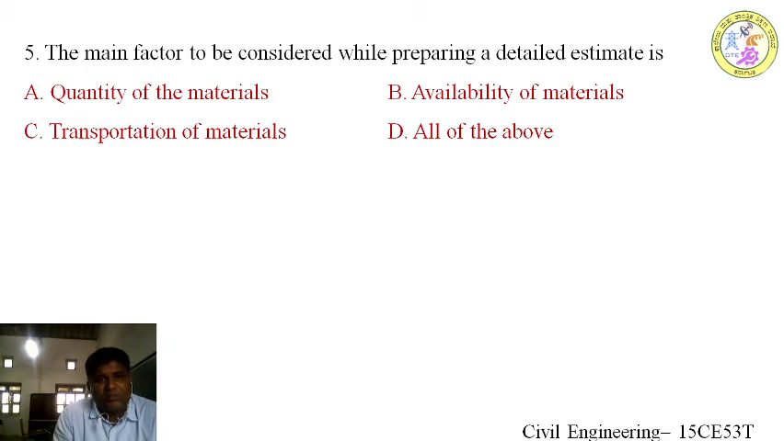Next question. The main factor to be considered while preparing a detailed estimate: quantity of material, availability of material, transportation of material. Detailed estimate means the elaborated estimation of a building. All the three you are going to consider, quantity, transportation and availability, before deciding the rate of an item. So in preparing a detailed estimate, all the three will be contributing.